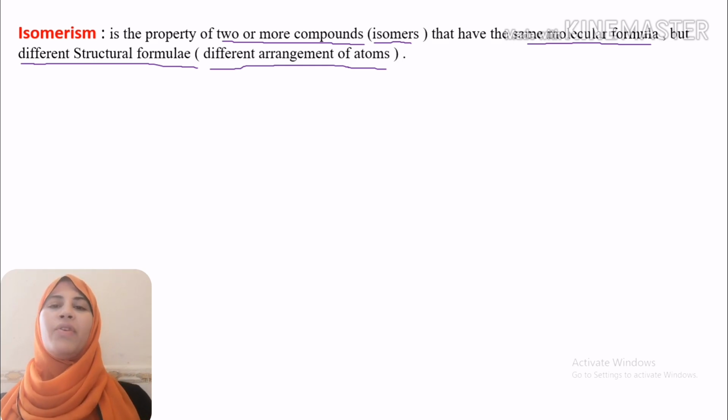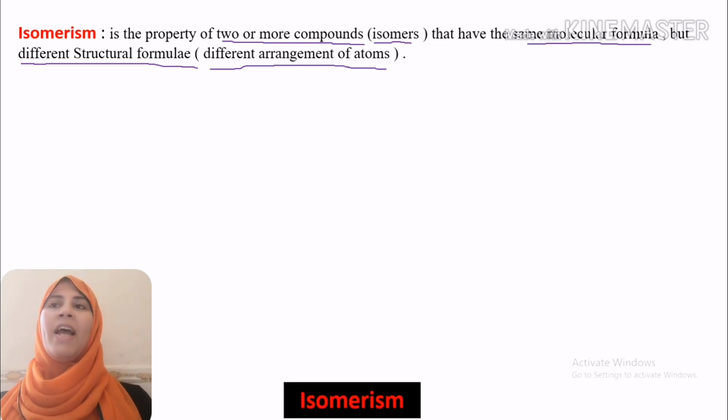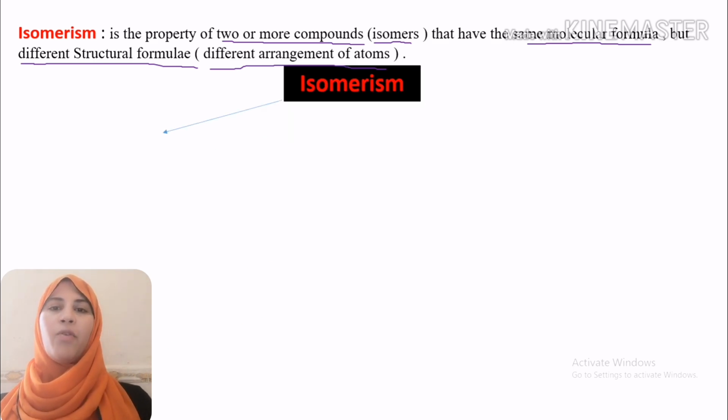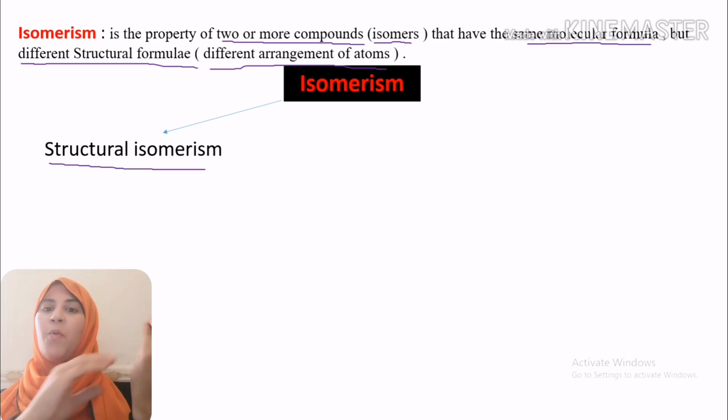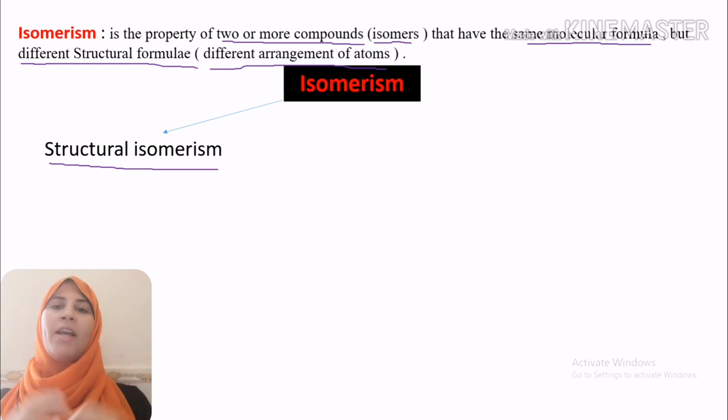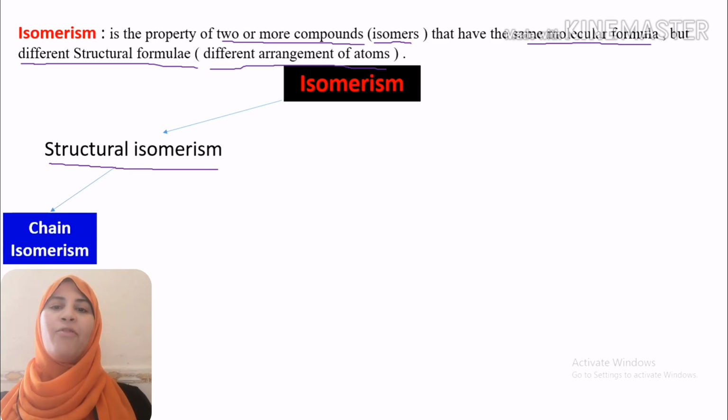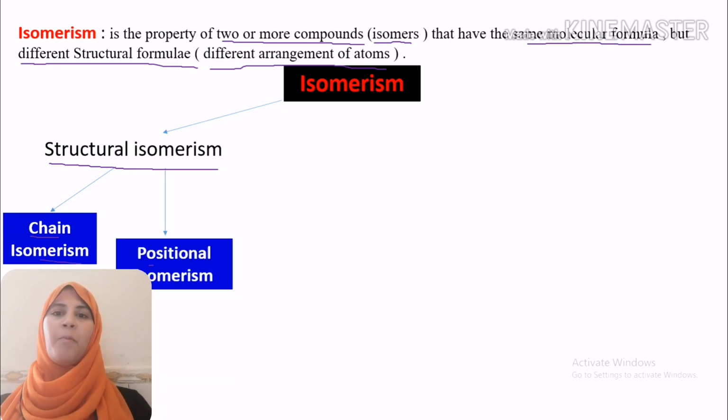So what are the different types of isomerism? Let's start to know the different types of isomerism. At first, we have the first type of isomerism, structural isomerism. Inside it, we have different types: chain isomerism, positional isomerism, and also functional isomerism.